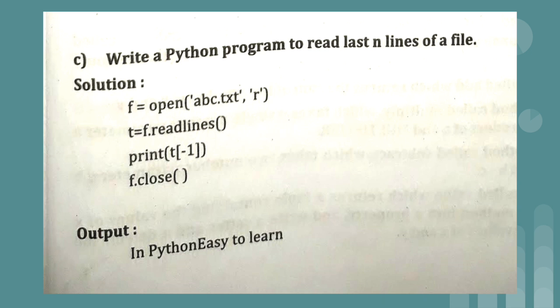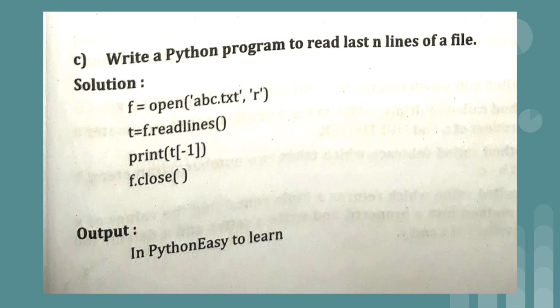So we have used the readlines method. t equal to f.readlines will read the lines present in the file, and then we print t[-1]. -1 indicates the last line. If the first line is hello world and the second line is in Python easy to learn, the first line has index 0 and the second line has index 1. When we use negative indexing, the last line has index -1 and the first line has index -2.